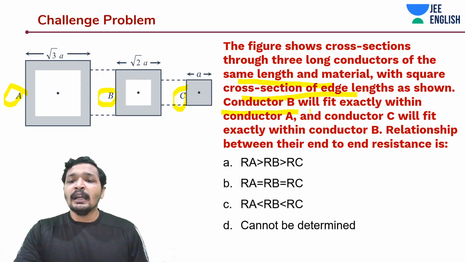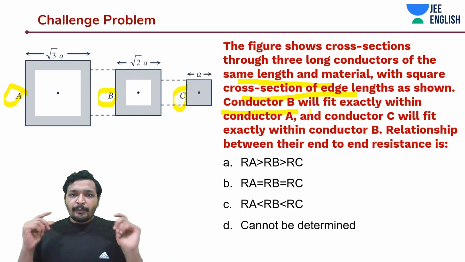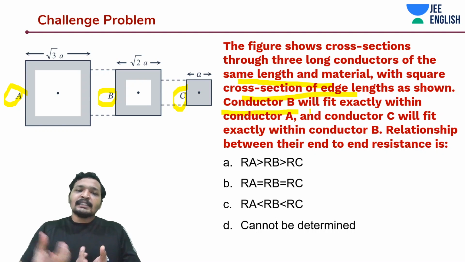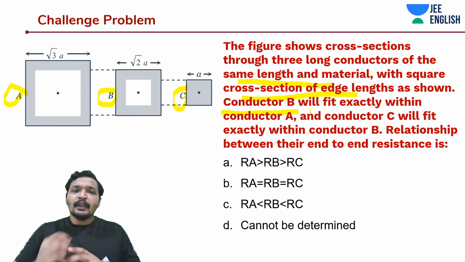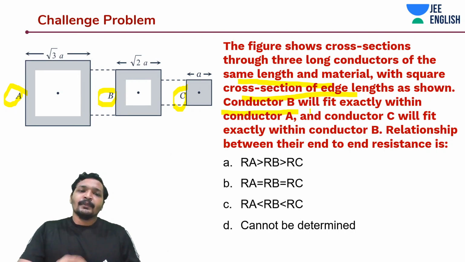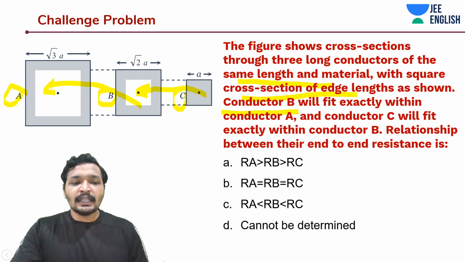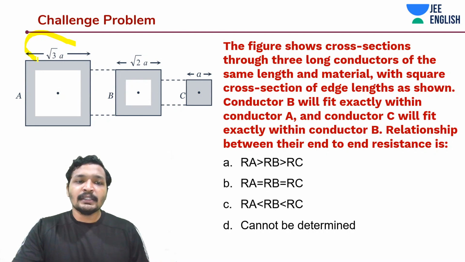A is a hollow cuboid such that it can fit B, and B is a hollow cuboid such that it can fit A. So this can go inside this comfortably and this can go inside this comfortably. And they have even given us the length of A, B and C. This is root 3A, root 2A and A.